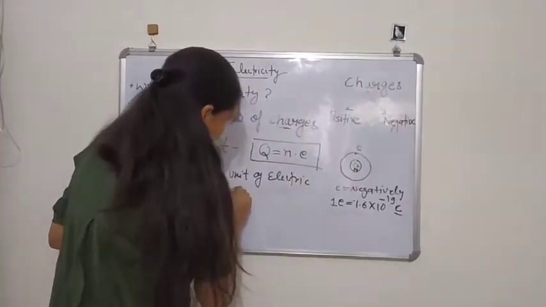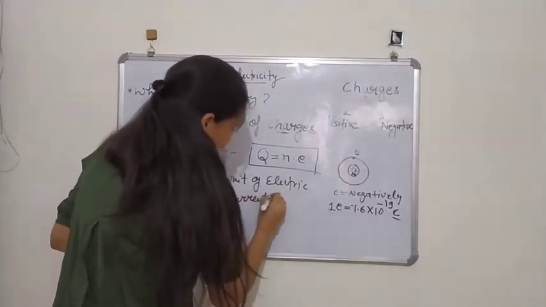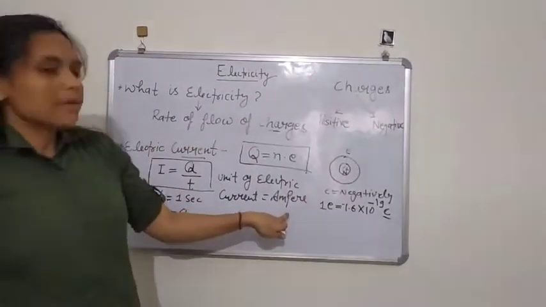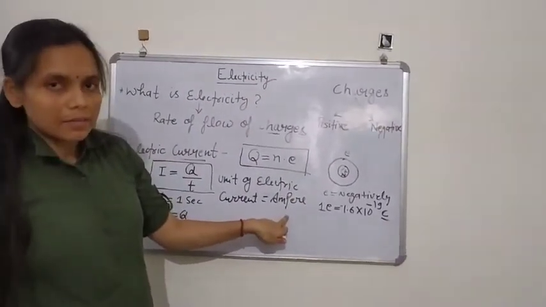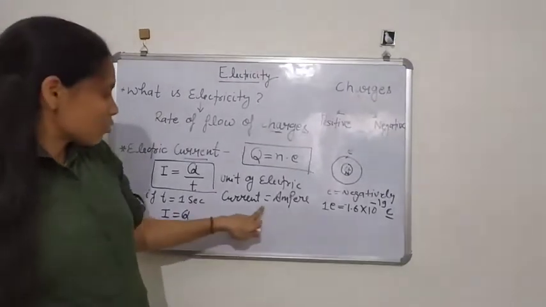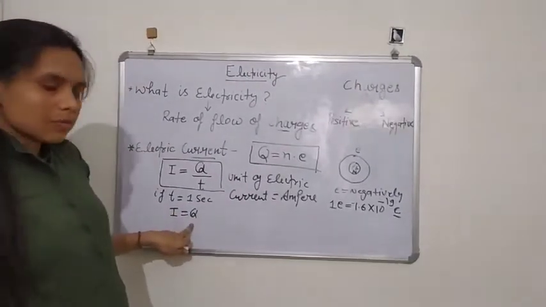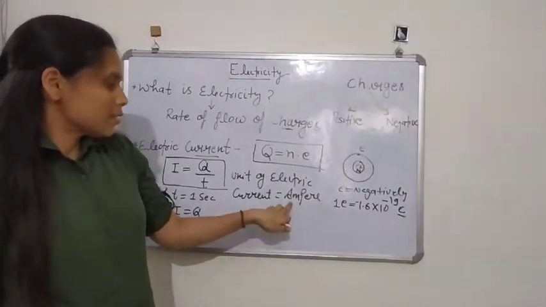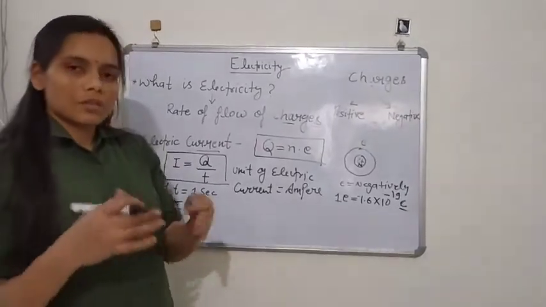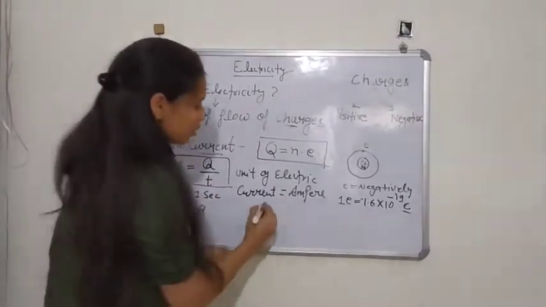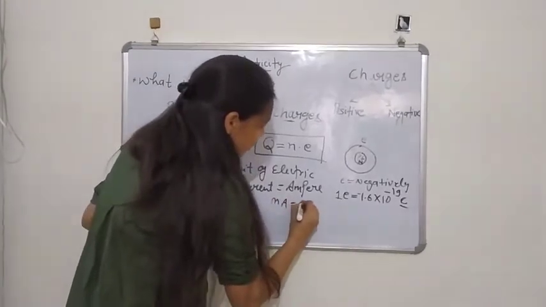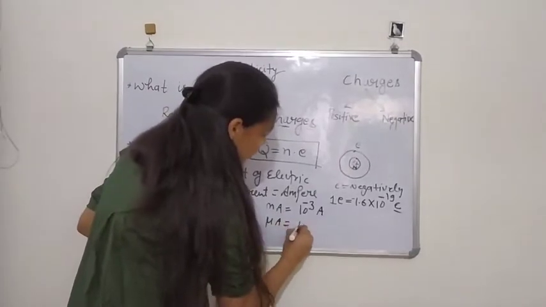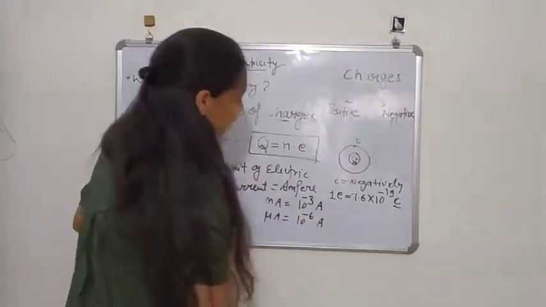The unit of electric current is the ampere. This unit is named after a scientist, Andre Marie Ampere. And you know the unit of charge also, which is coulomb, while this is ampere. There are also many smaller units, like milliampere, which is 10^-3 ampere, and microampere, which is 10^-6 ampere.